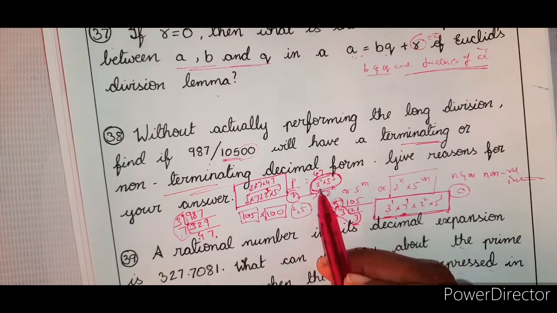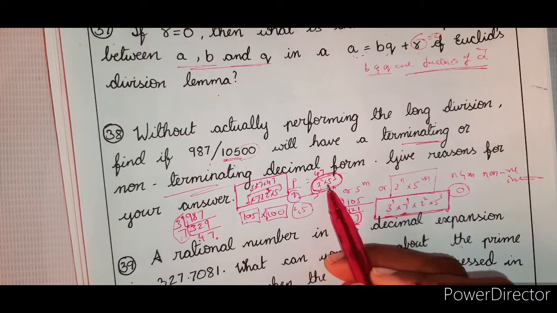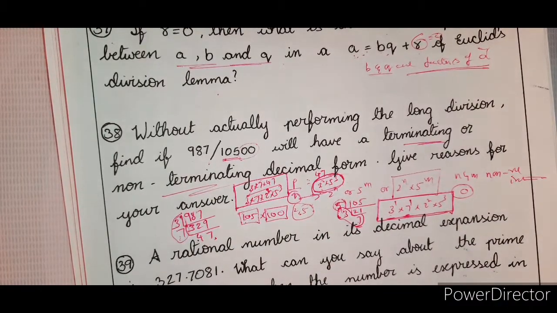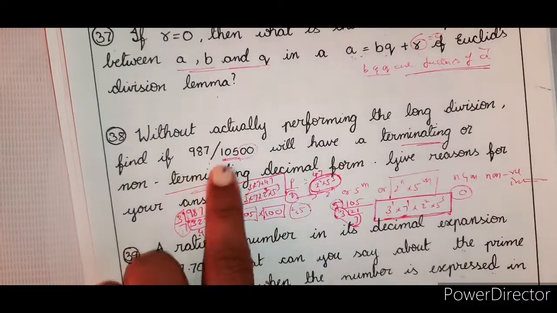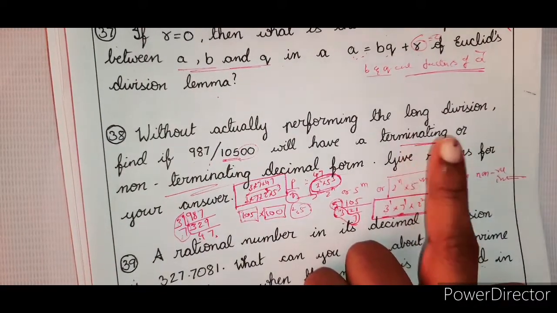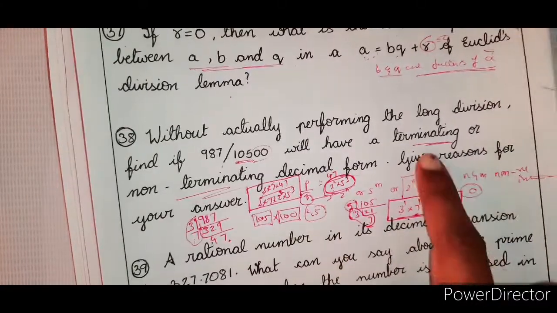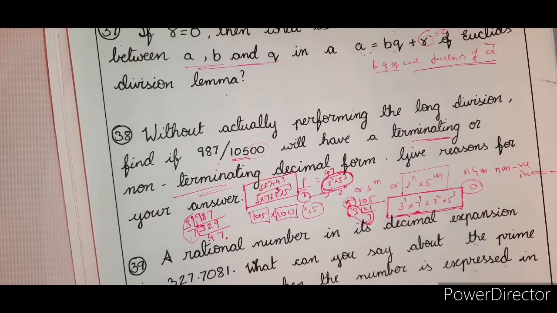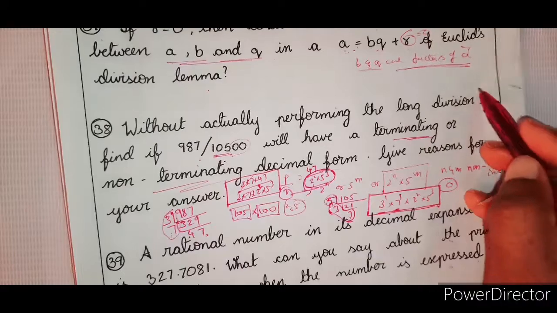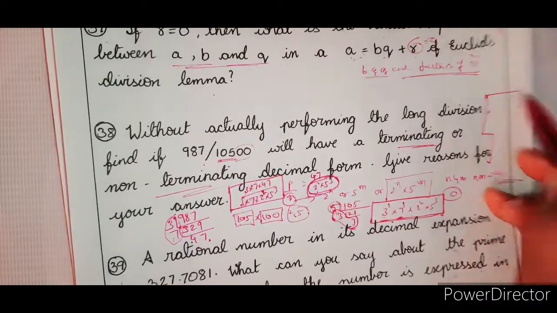Therefore, since the denominator is expressed in terms of only 2 and 5 as the prime factors, this particular rational number will have a terminating decimal form. You have to write the steps and then prove it. Clear? Right? So please see that one. So what is the method? The final method. So the explanation part is finished.